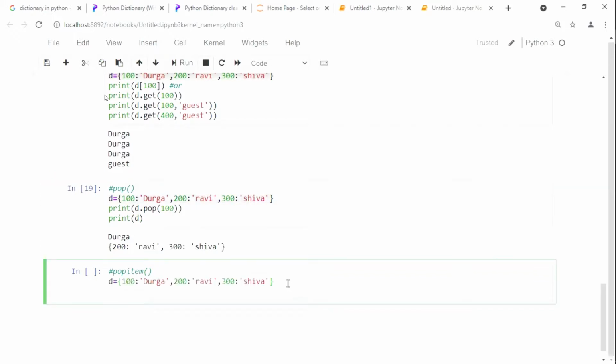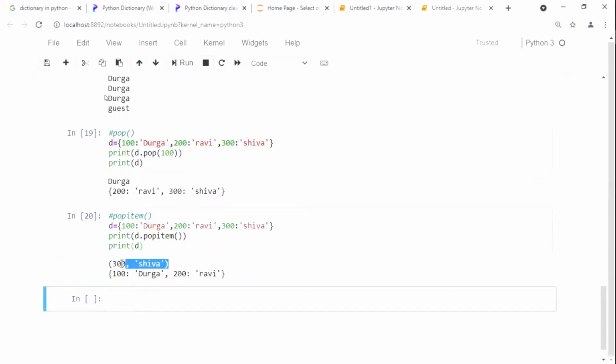This is the element. Now please see once here. Now I am going to consider print d dot pop item, bracket open and then close. Now I am going to print over D, print of your D dictionary. Now see here, it is going to remove the last element from your dictionary, and it showed that the element is removed. Otherwise, sir, I don't want print, just directly run it.